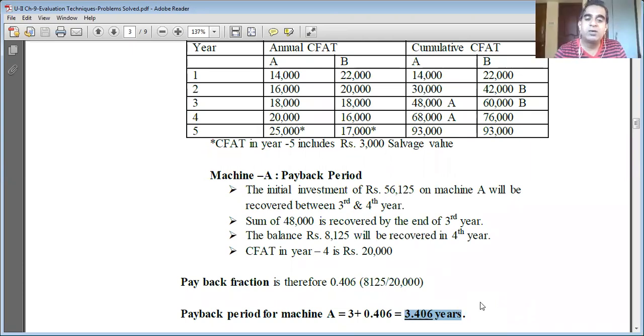So now understand, the payback period of machine A is 3.406 years. When I say this, what is the meaning of this? What does it mean? How would you put it in other words?